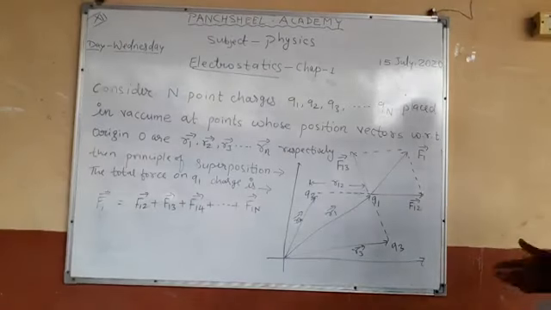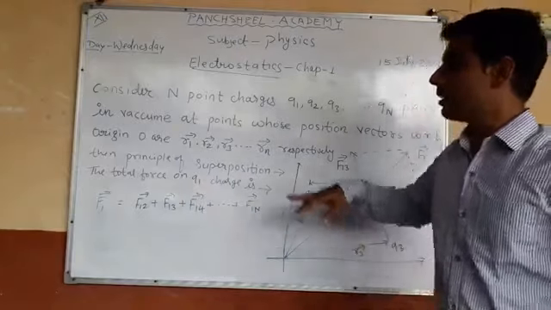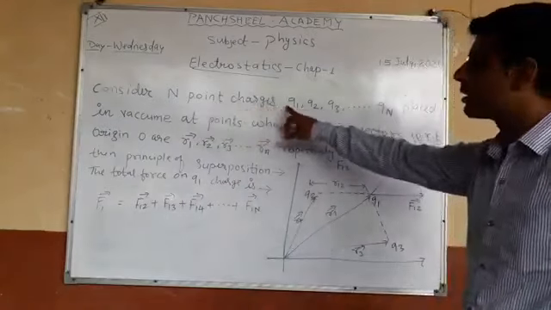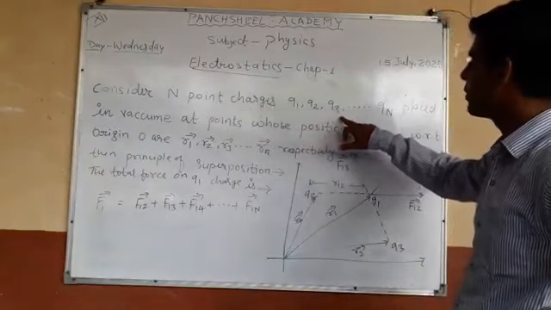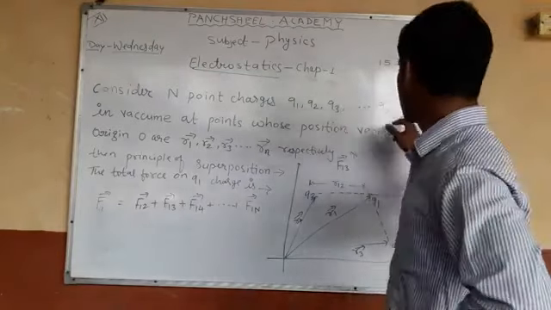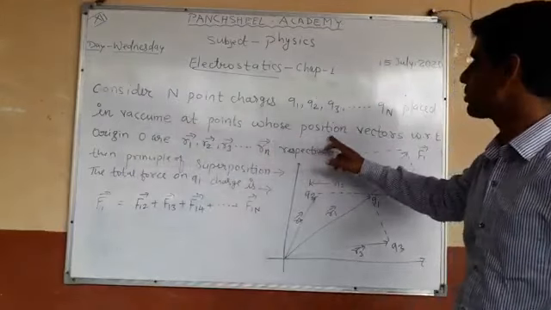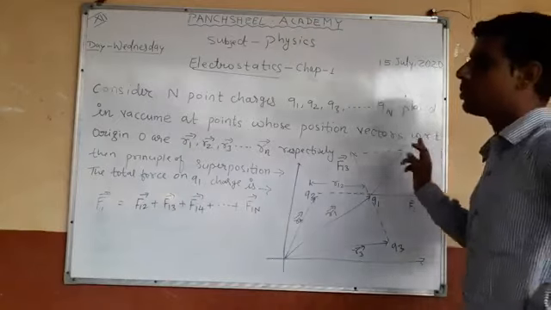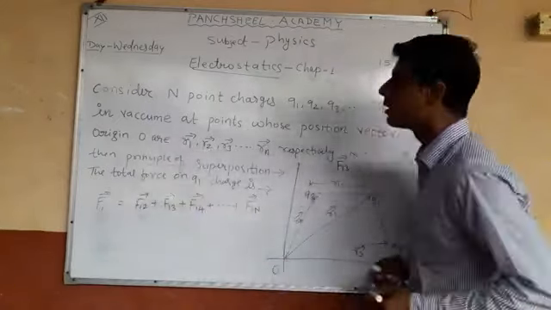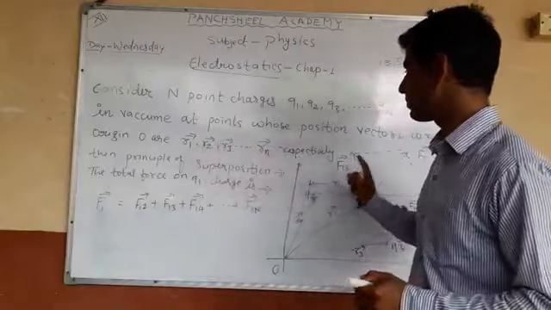So according to the principle of superposition, we consider n point charges Q1, Q2, Q3 and so on up to Qn placed in vacuum at points whose position vectors with respect to origin O are R1, R2, R3, Rn respectively.